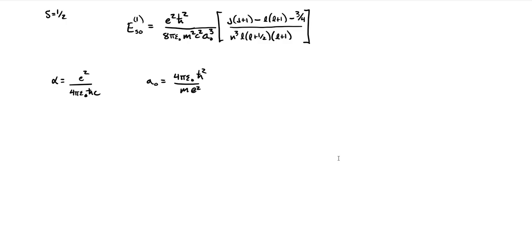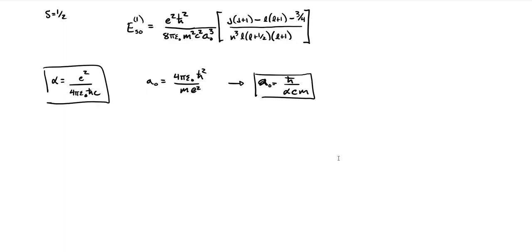We can take these and simplify them, and what we find is alpha a naught is equal to h bar over alpha mc.